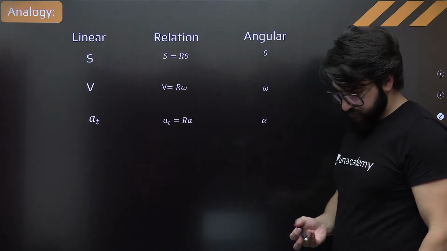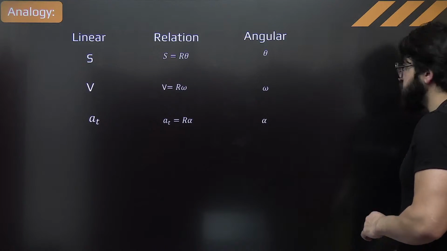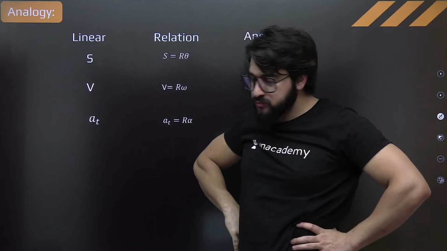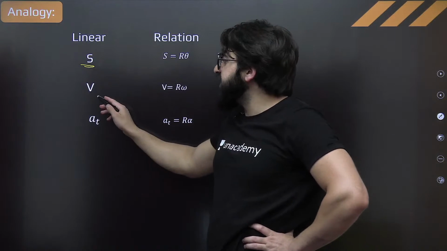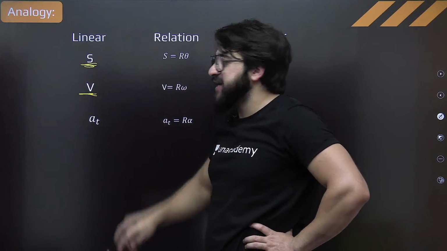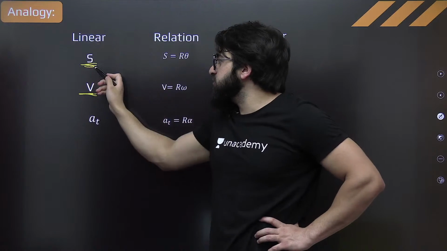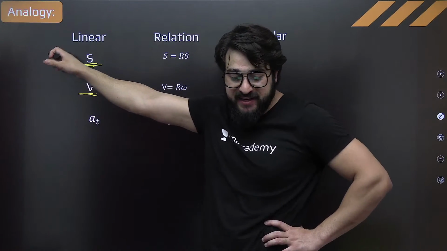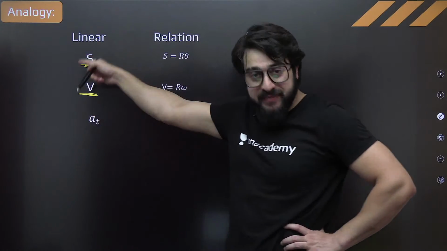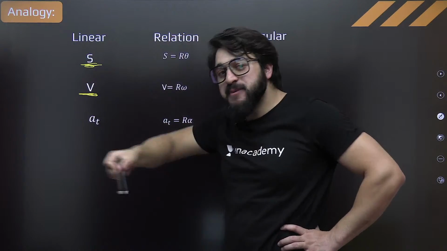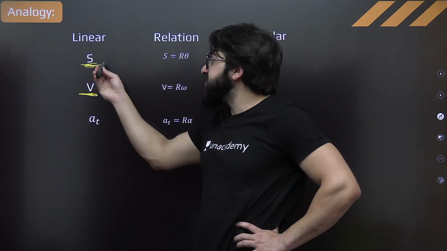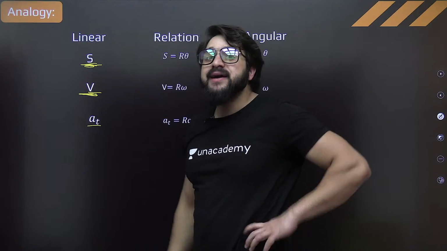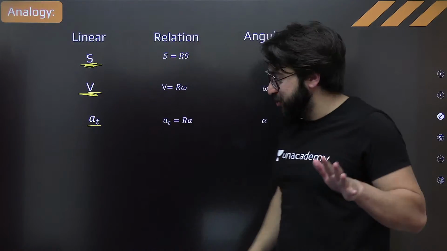Now see, if I talk about this one, what is the linear velocity? You say, sir, linear velocity is s. What is the linear displacement? That is s. This is the analogy, okay? In linear motion, we study linear displacement. Over here, we studied linear displacement. This is the linear velocity in this case. Understand? When the particle is performing circular motion, it has linear displacement, linear velocity, and tangential acceleration, that is linear acceleration over here. Understand?